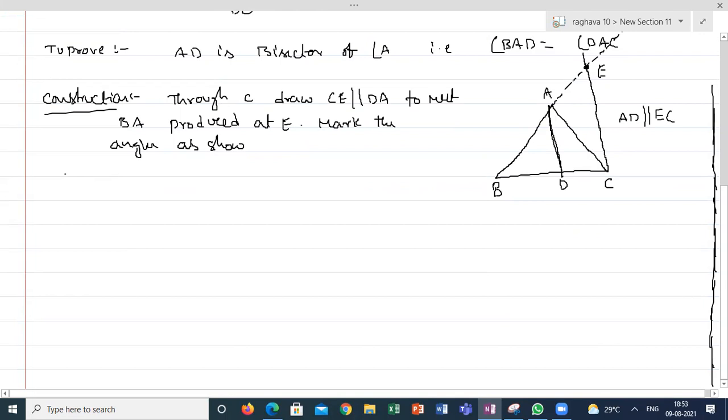Now, how to prove this one? So I'm marking the angles same as the previous question. This is angle 1, this is angle 2, this is angle 3, and this is angle 4. If I am able to prove angle 1 is equal to angle 2, that is my conclusion answer. So statements and reason.